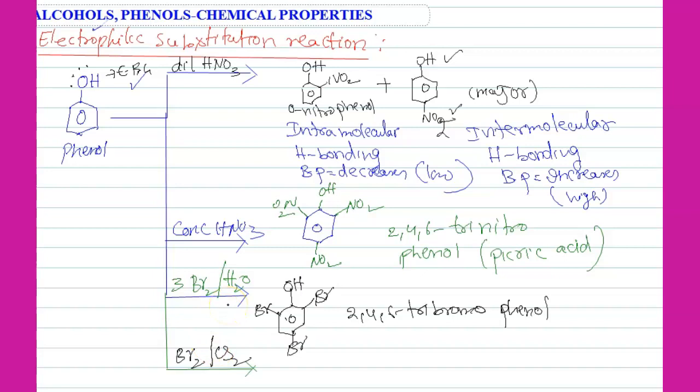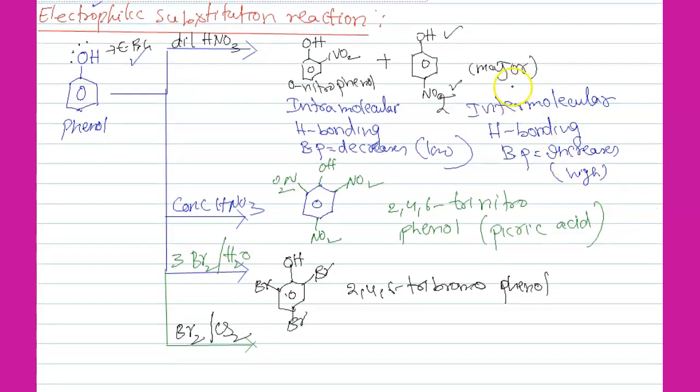But in case of bromine in CS2 solvent, carbon disulfide, a different product is formed. That means, just like the first reaction, diluted. So ortho-bromophenol and para-bromophenol.